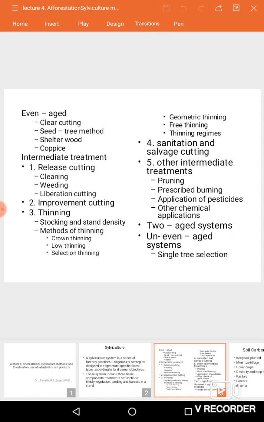The next one is intermediate treatment. It is nothing but like our intercultural activities in agricultural crop production, like weeding, thinning, pruning, burning, and application of some fertilizers, chemicals, etc. And third we have the two aged system.